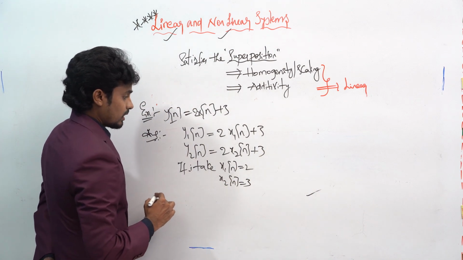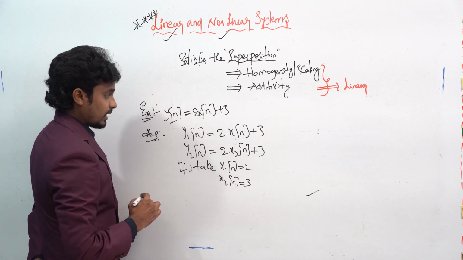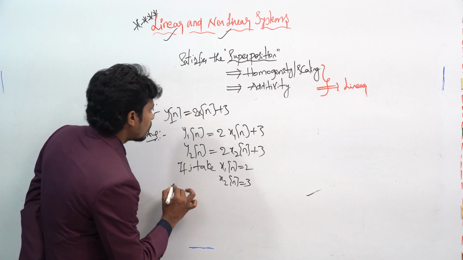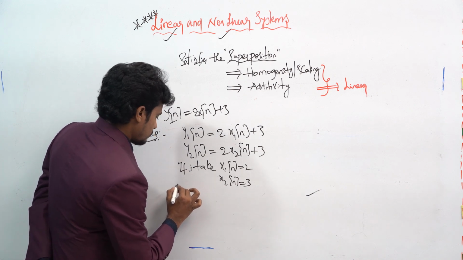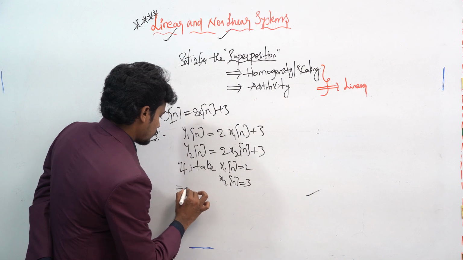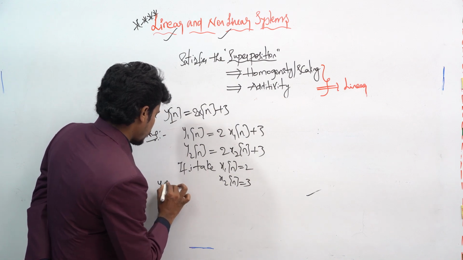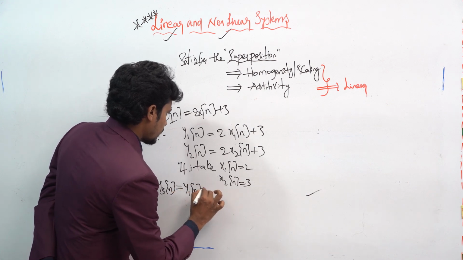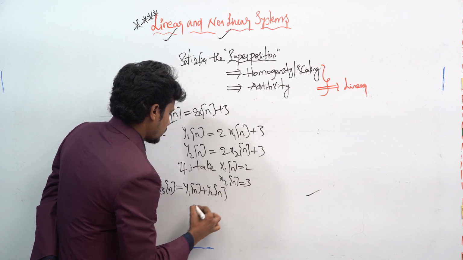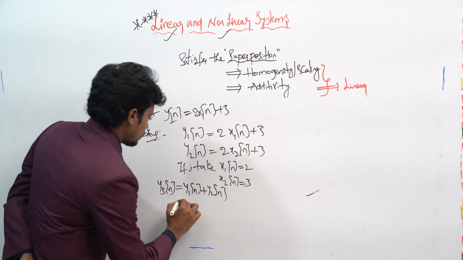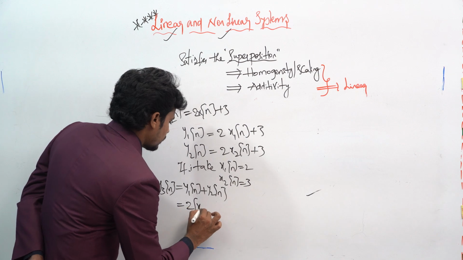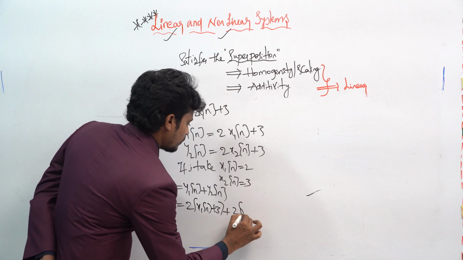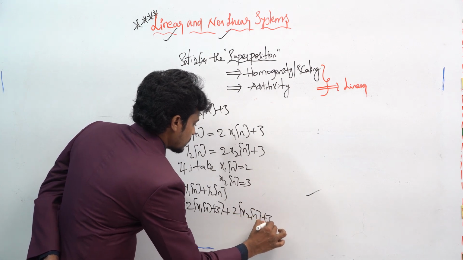So what will happen if I check the additivity property? If I want to write y3 of n, how can you write it? That will be y1 of n plus y2 of n, right? So this is 2 into x1 of n plus 3 plus 2 into x2 of n plus 3.